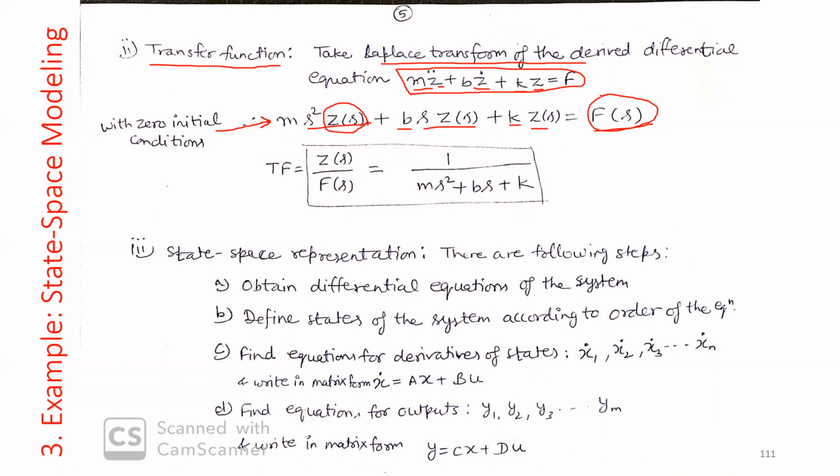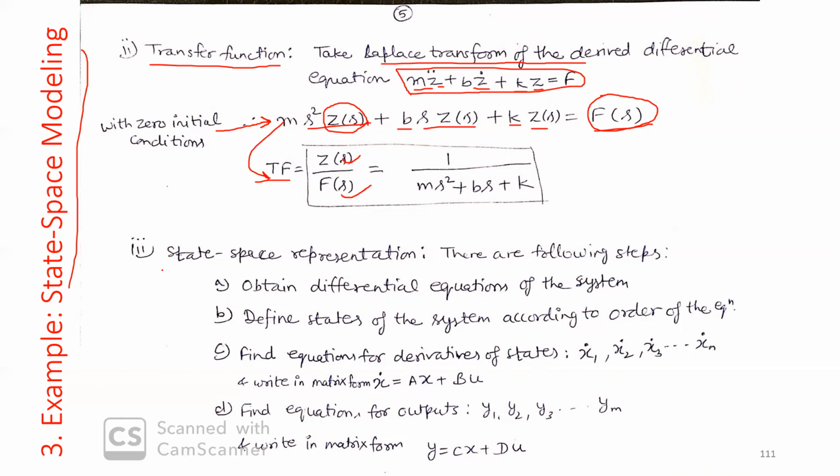So Laplace transform of output divided by Laplace transform of input is known as transfer function with zero initial conditions. So from this equation, we get the transfer function of our system. This is modeling in transfer function. Now come to modeling in state space, which is the main topic.